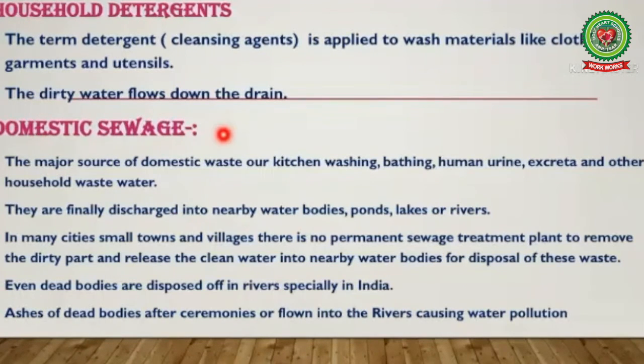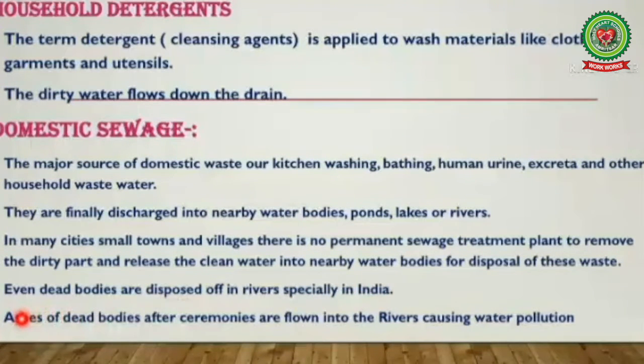Then next is domestic sewage. The major sources of domestic waste are kitchen, washing, bathing, human urine, excreta and other household wastewater. They are finally discharged into nearby water bodies, ponds, lakes or rivers. In many cities, small towns and villages, there is no permanent sewage treatment plant to remove the dirty water and release the clean water into nearby water bodies for disposal of these waste. Even dead bodies are disposed of in rivers, especially in India. Ashes of dead bodies after ceremonies are flown into the rivers, causing water pollution.